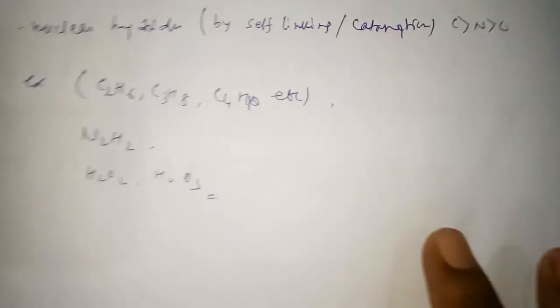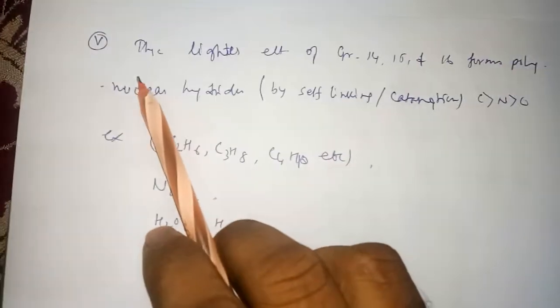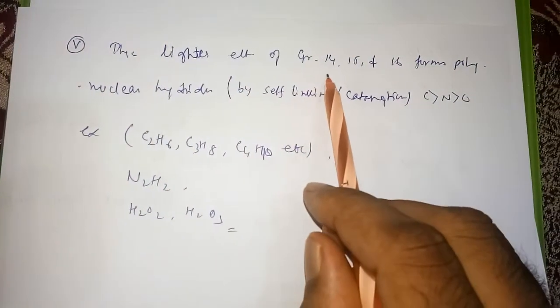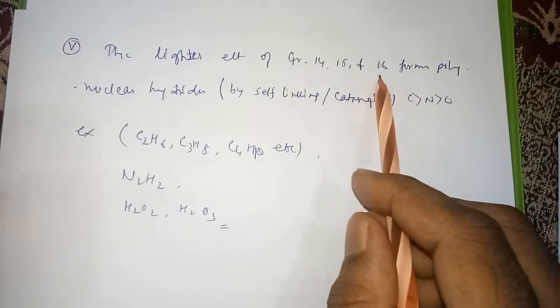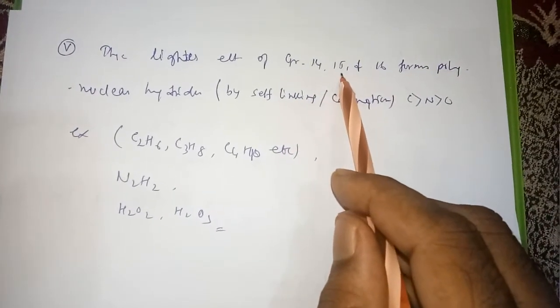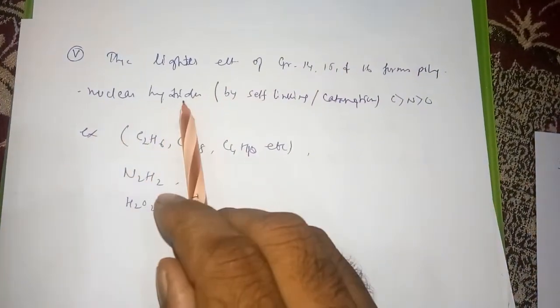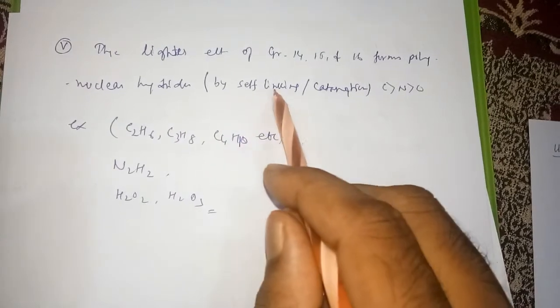Now the next point is that the lighter elements of groups 14, 15, 16, meaning carbon for group 14, nitrogen for group 15, oxygen for group 16, form polynuclear hydrides by self-linking.